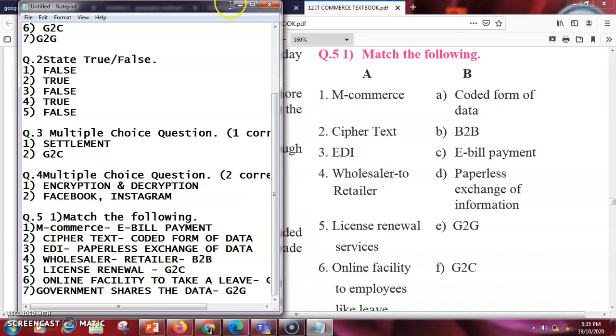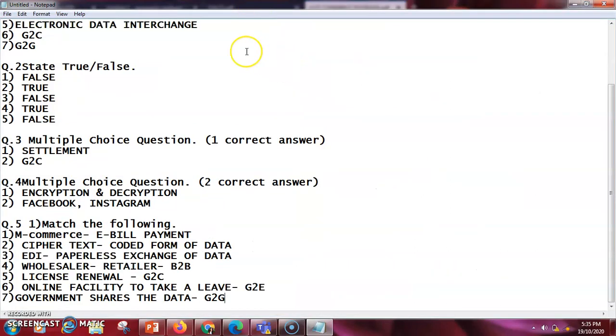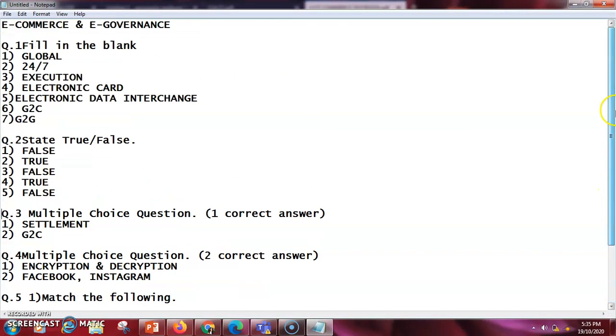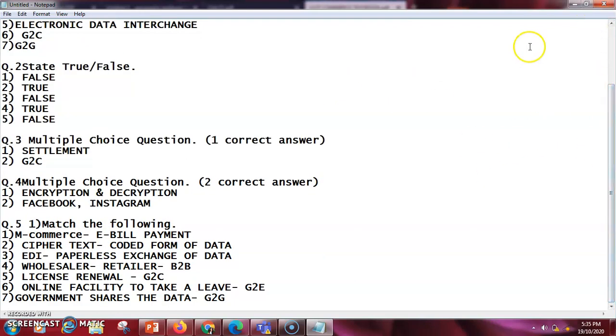So this is all about the exercise which is related to your chapter e-commerce and e-governance. All the answers are available here. You can get the answers of other parts also, for other lessons also.